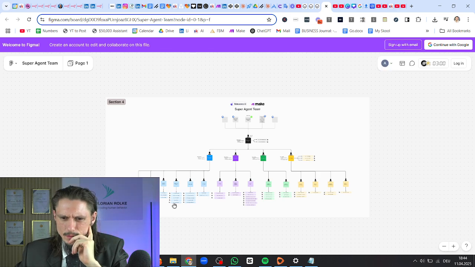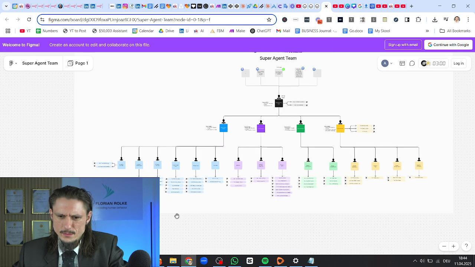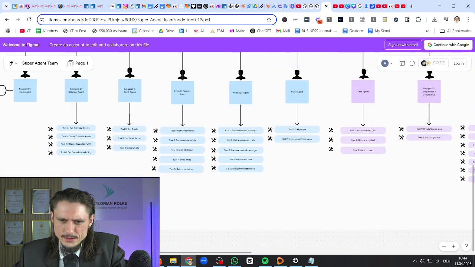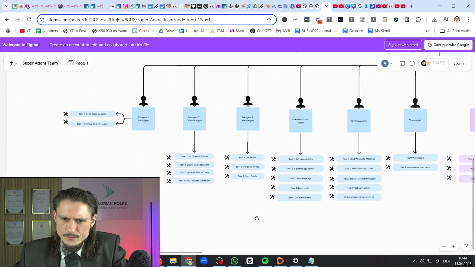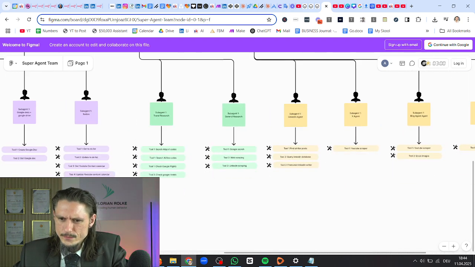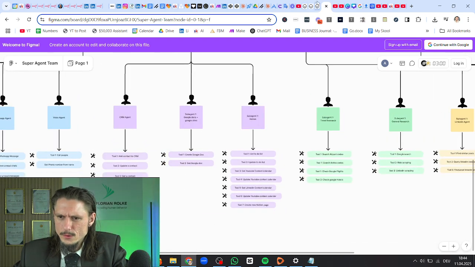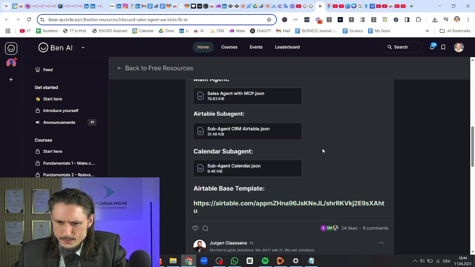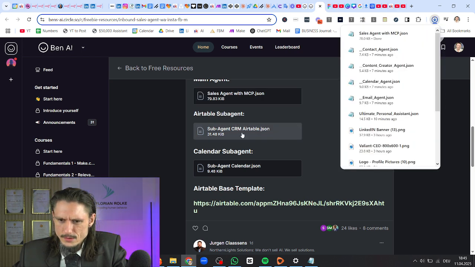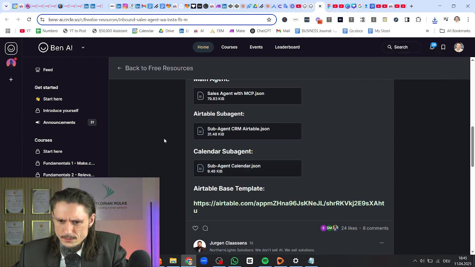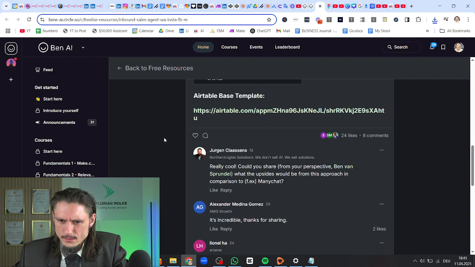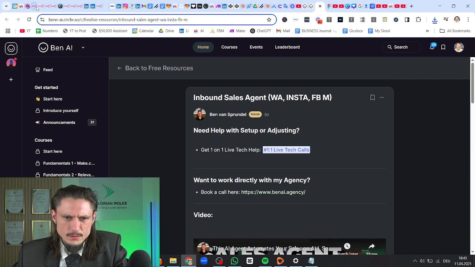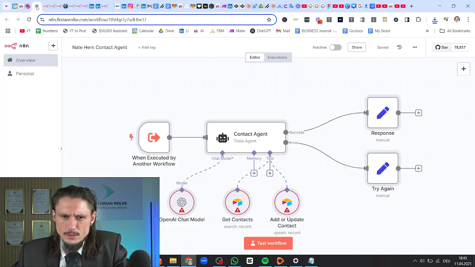So what does that one do? Because we can trigger Relevance through an API call, right? So we can have Make, but I do think that there's something here. Alright, well. Alright, so, alright. Sub agent MCP, that's the JSON, that's the Airtable database. Okay, merci. That's what I say as well. Thank you and merci.